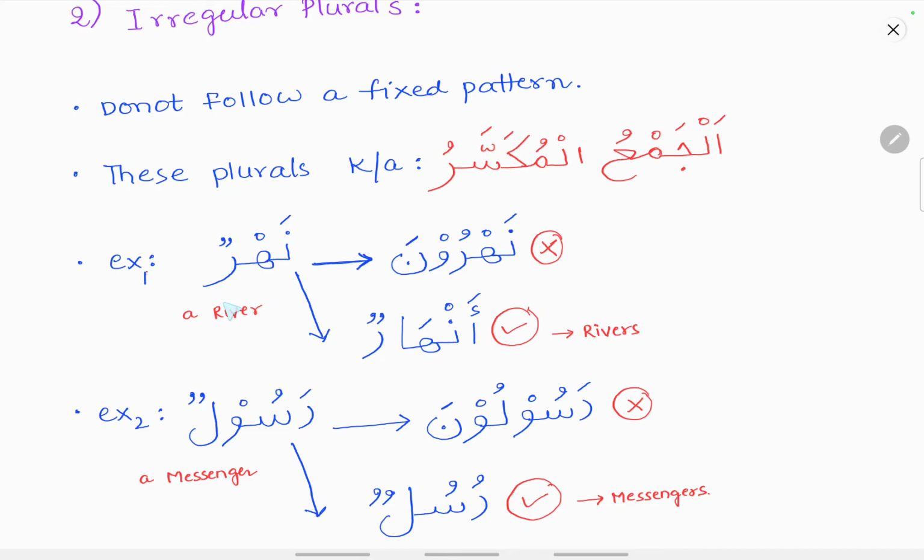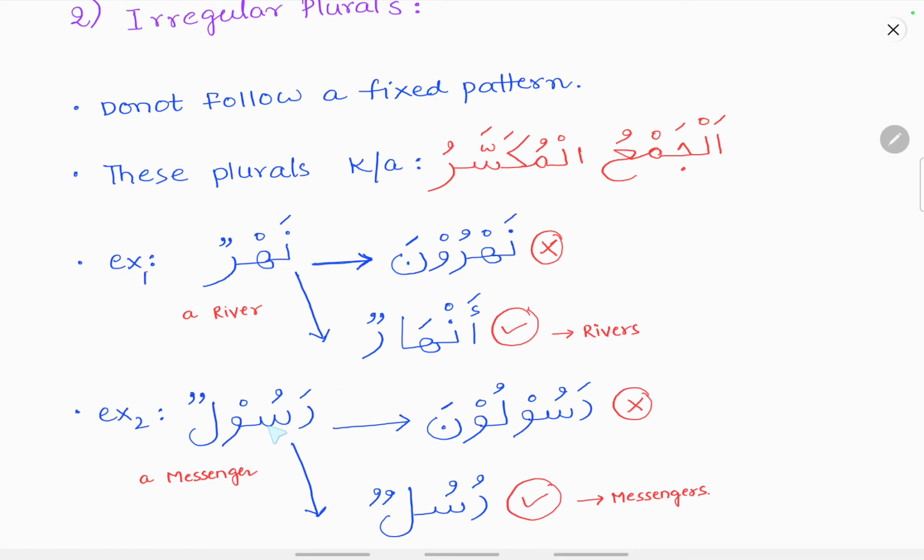Examples for Jamul Mukassar are Nahrun. You can't add una at the end and make Nahruna. Nahrun means a river. The plural of Nahrun is Anharun, that is rivers. You can't add waw at the end and make it plural. So it does not follow a fixed pattern.